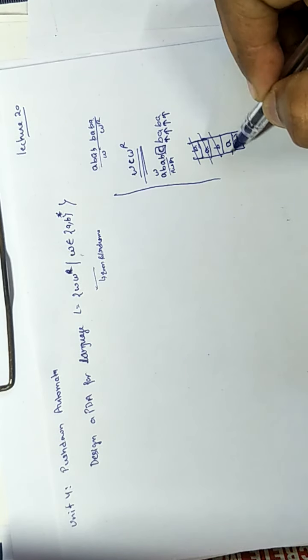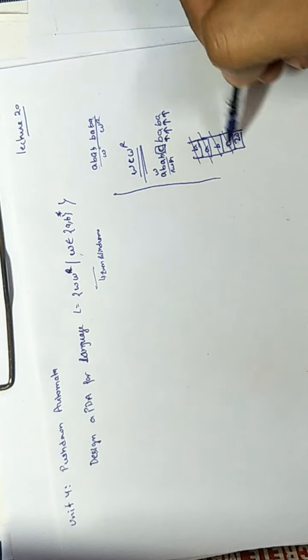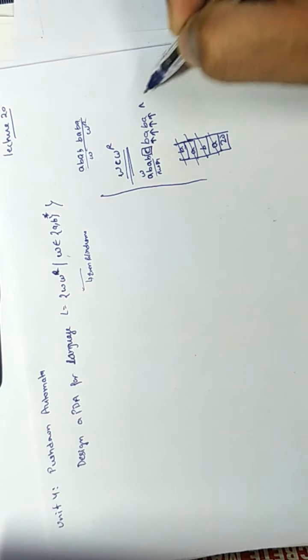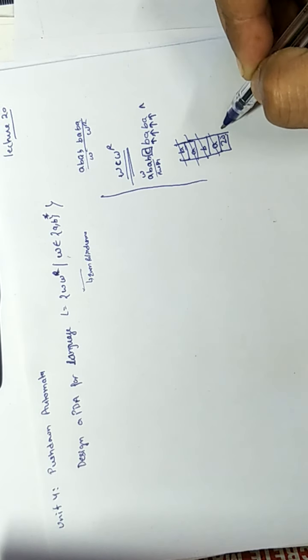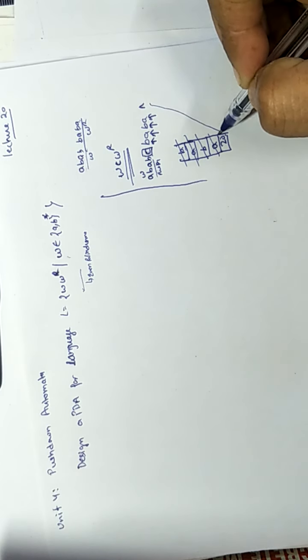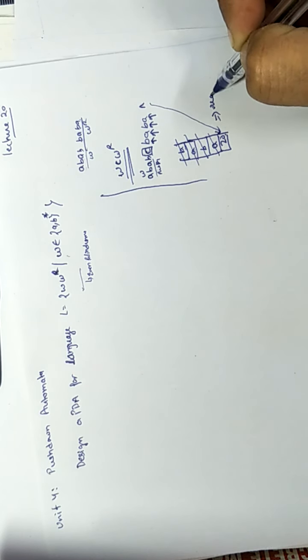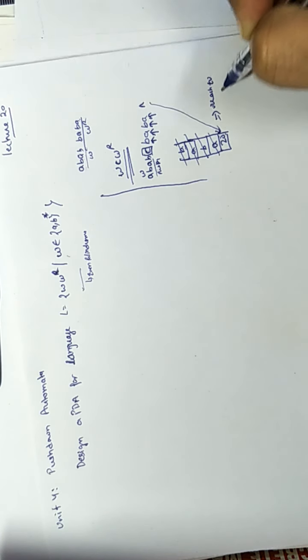If you read A, A will be on the top of the stack. It will match in this pattern. At the end of the input, you will get Z0 on the stack, so on popping this Z0, you have to reach the final state.